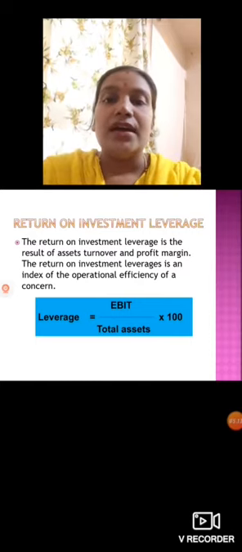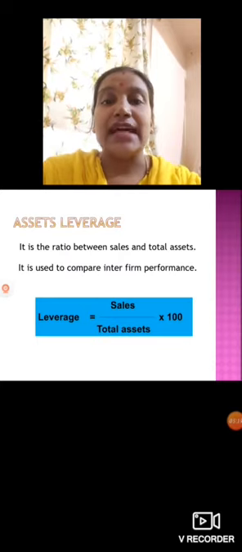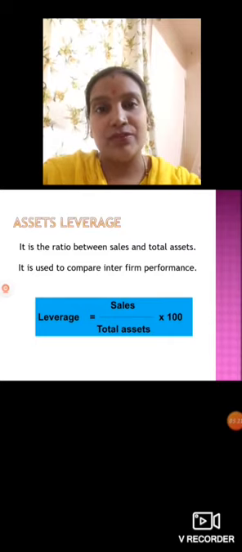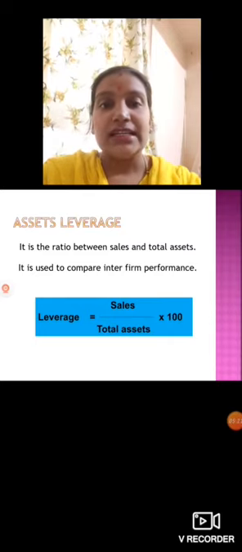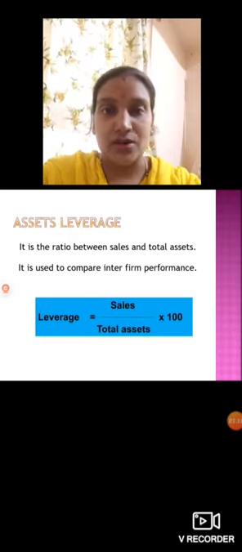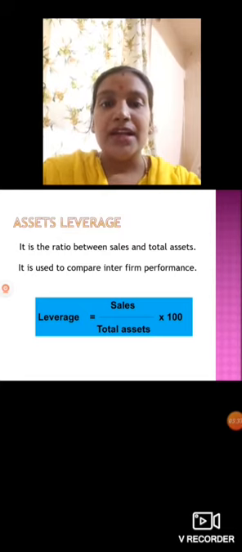Okay. And the second leverage we have is assets leverage. It is the ratio between sales and total assets. The previous one was the ratio between the EBIT, earnings before interest and tax, and total assets. Now it is assets leverage, meaning the ratio between sales and total assets. It is used to compare inter-firm performances.